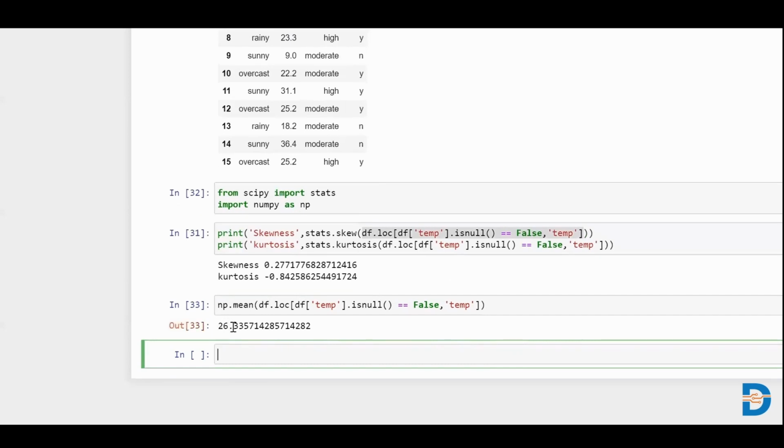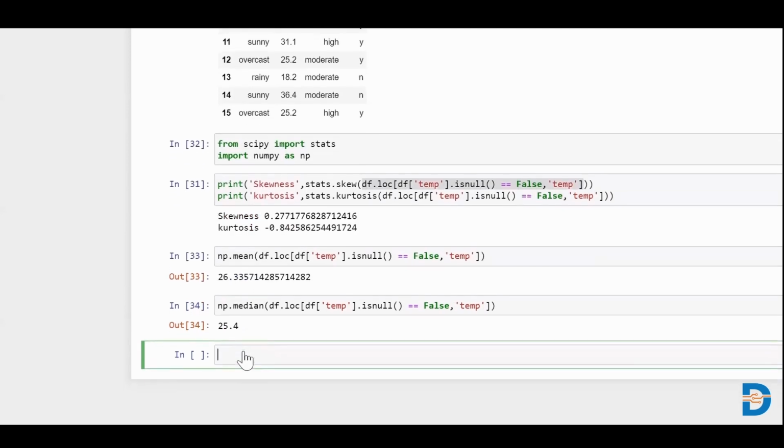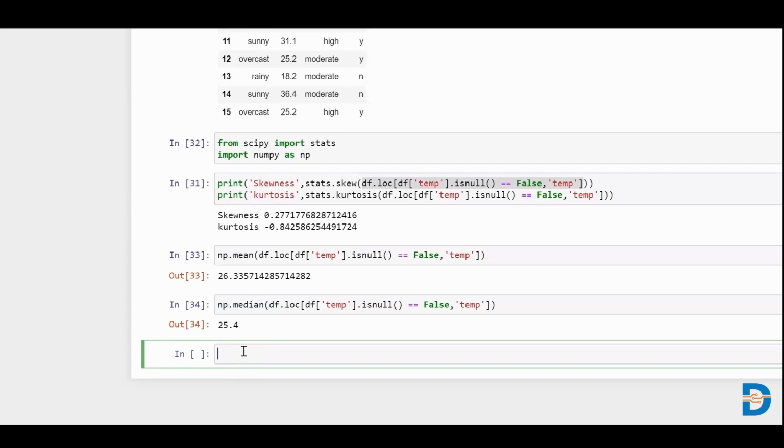The mean is 26.33. Let's check the median, and the median is 25.4. As I said, as there is no outlier in the system, the mean and median are almost the same quantity, so you can choose either one of them.